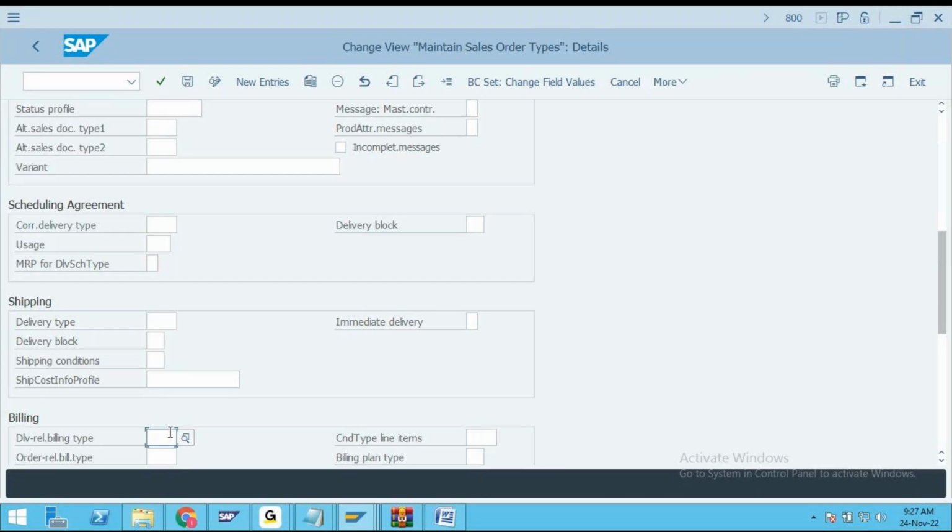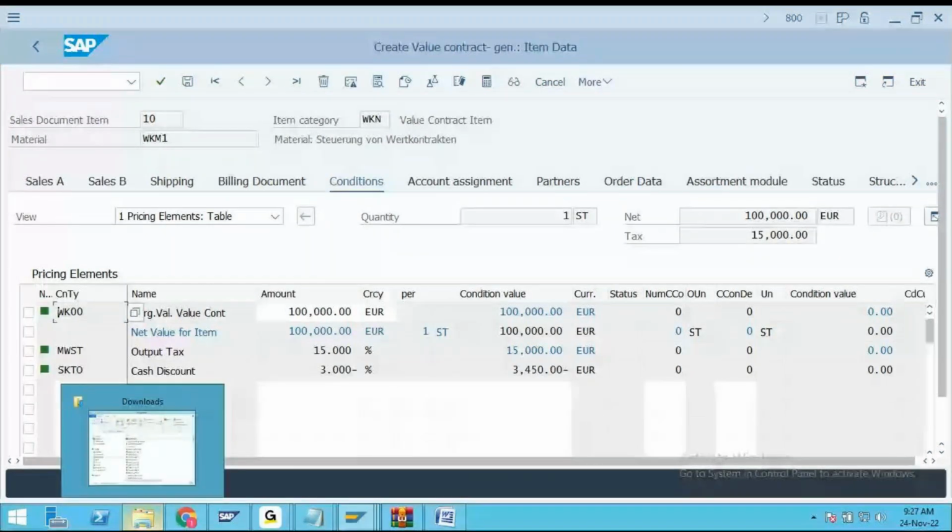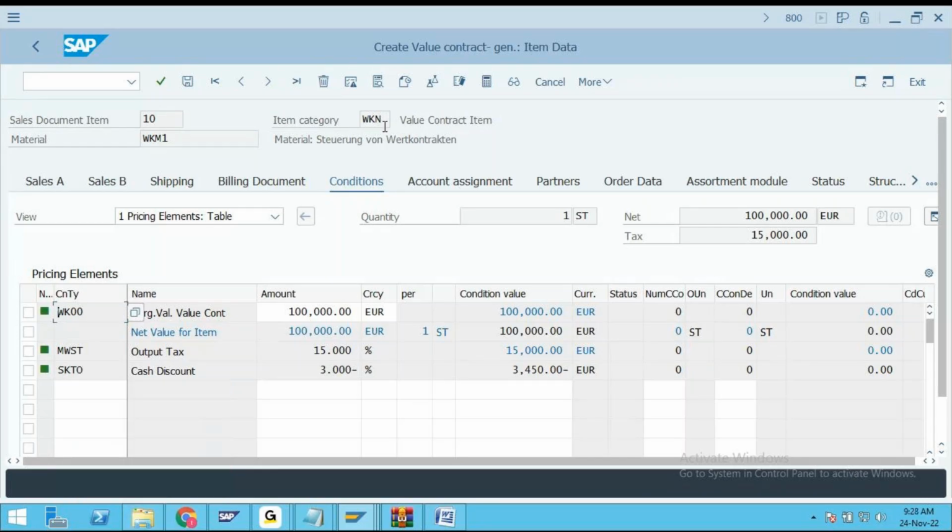Sir, whenever you are speaking about item category, my friends, this item category is in fact completely different from the item category that we are using for agreements. See, there is an item category WKN. Why am I saying it is completely different? Sir, one second, let me show you the functionalities.